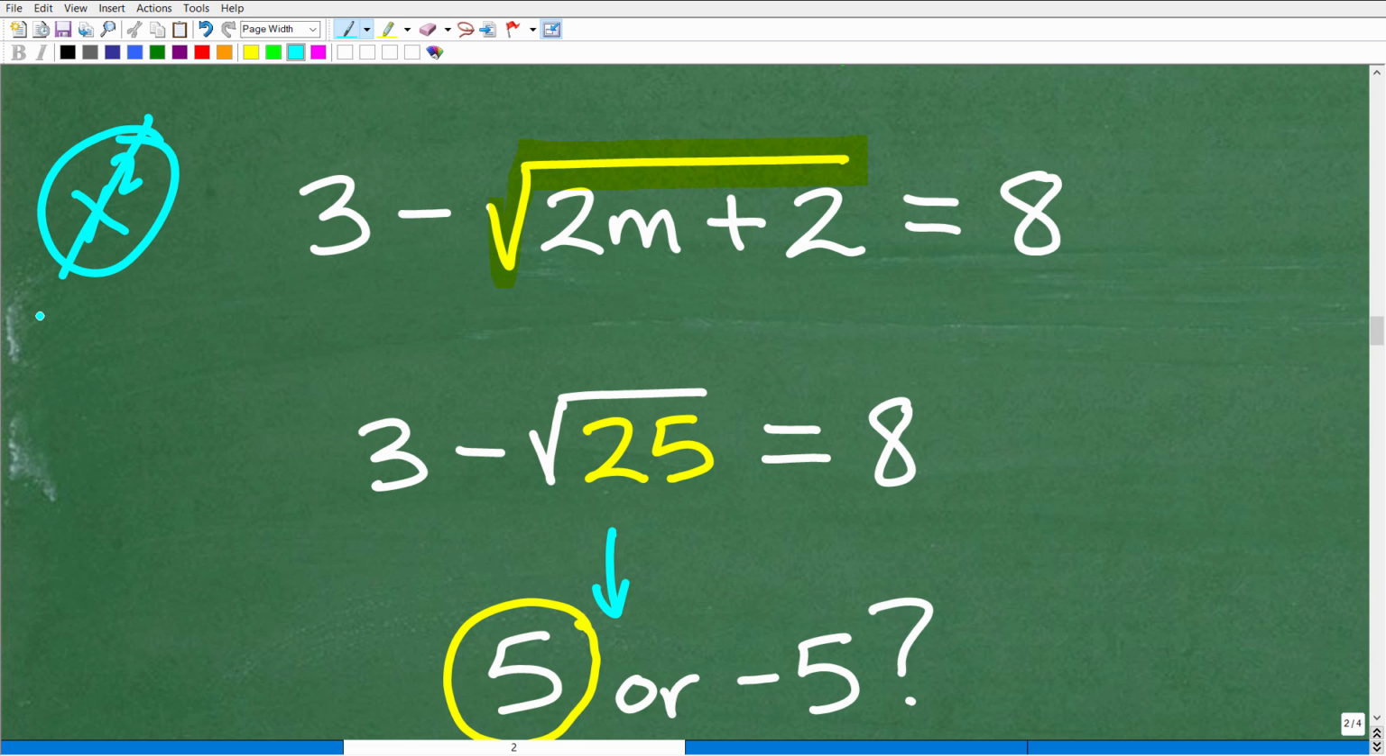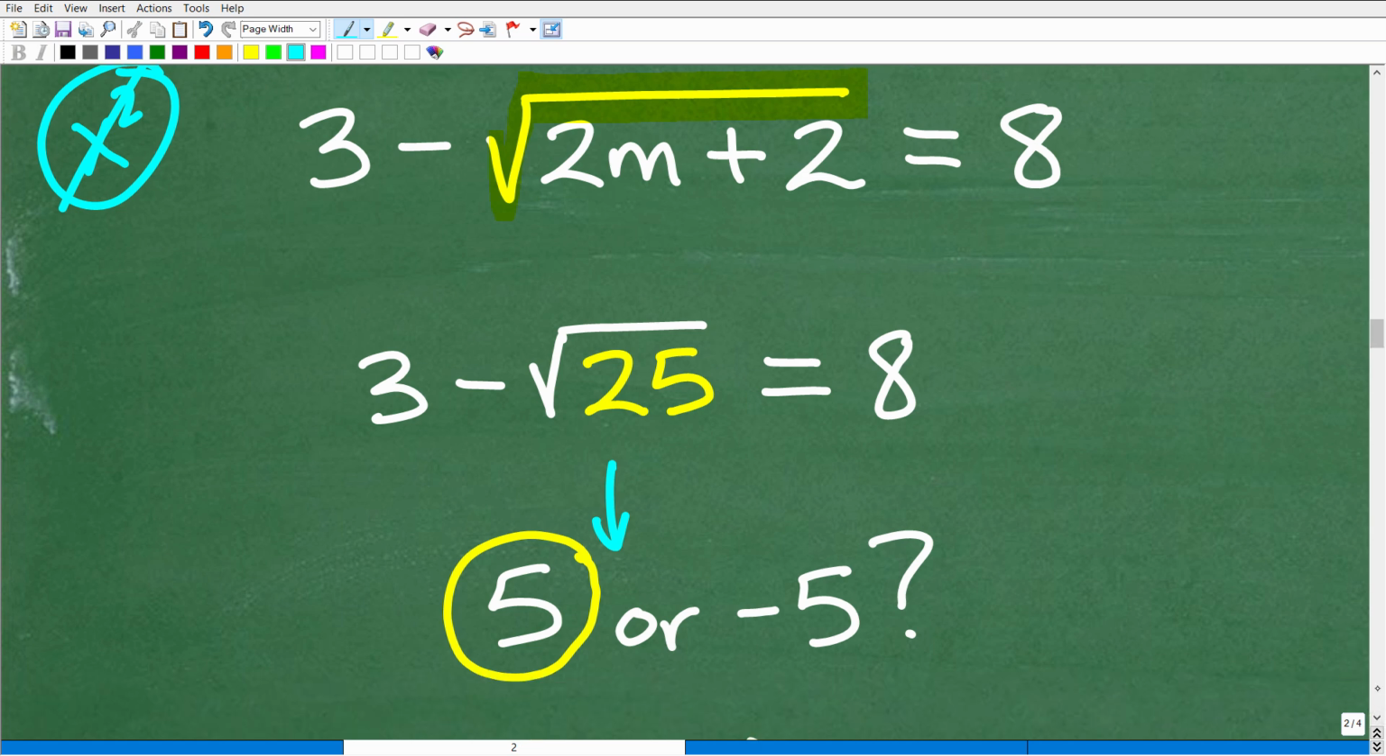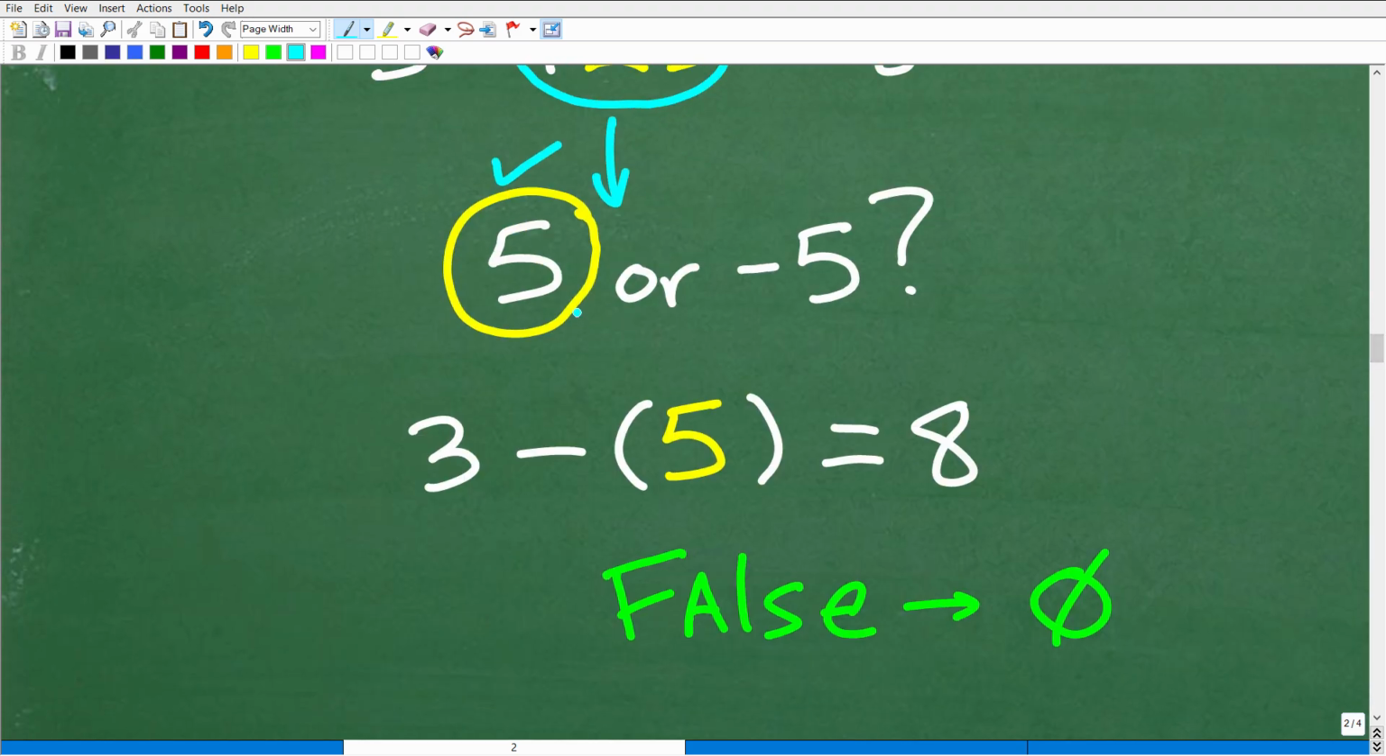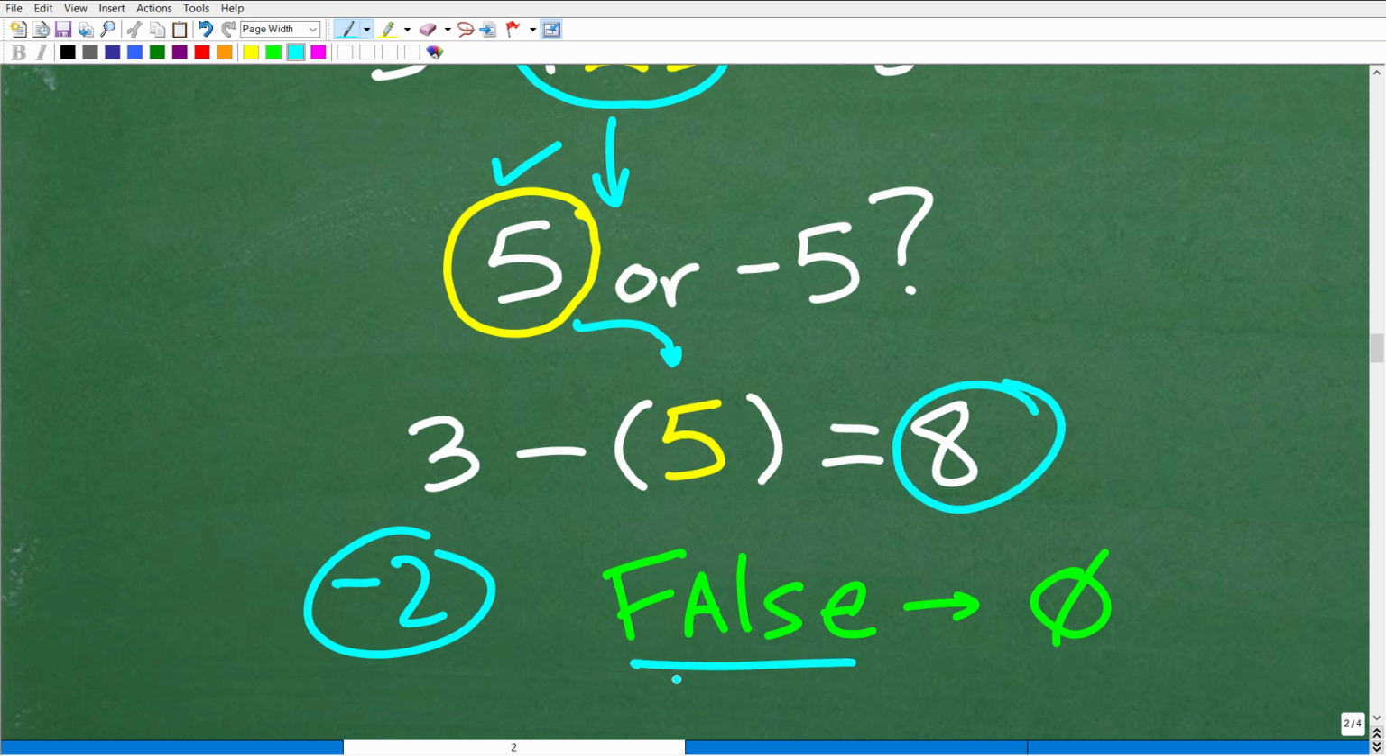So it's just one. When you're checking these extraneous roots, when you plug in these values and you get to the square root part, you only take the principal square root. So the square root of 25 is going to be 5. That's the value that we're going to get. So now we can go ahead and check what happens there. We're going to end up with 3 minus a positive 5. And is that equal to 8? Well, here you can see 3 minus 5 is going to be negative 2. That is not equal to 8. So this is a false statement, meaning there is no solution.